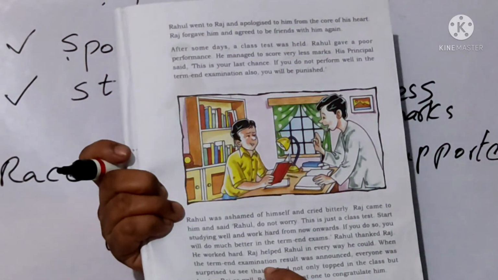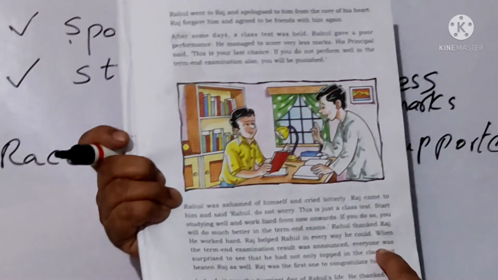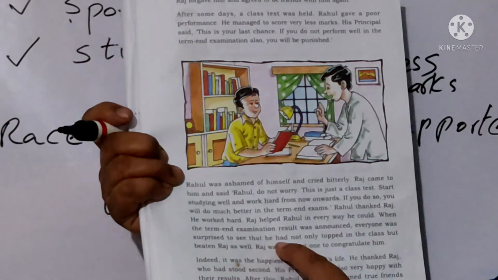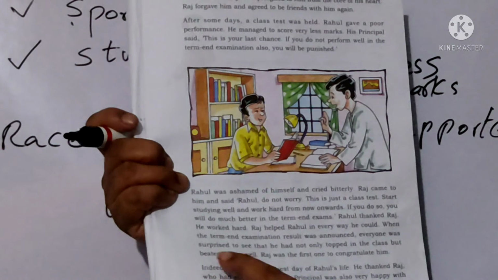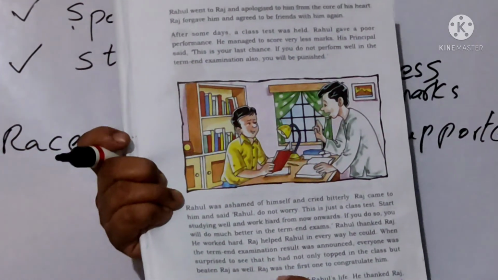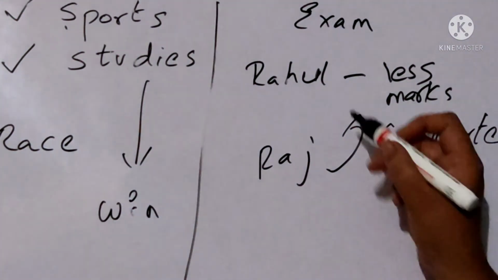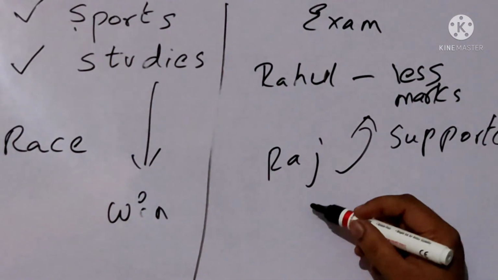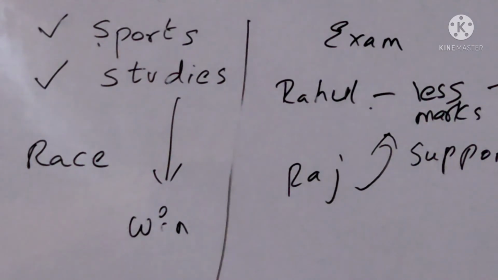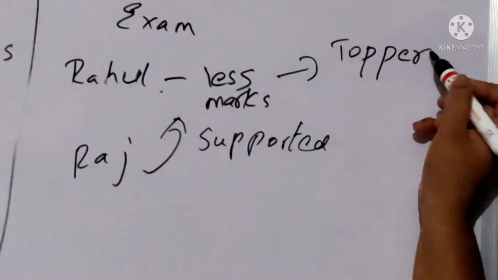When the term examination result was announced, everyone was surprised to see that he had not only topped the class but beaten Raj as well. Raj was the first one to congratulate him. So what happened now? When both of them had taken the exam, who was the topper this time? Rahul became the topper.